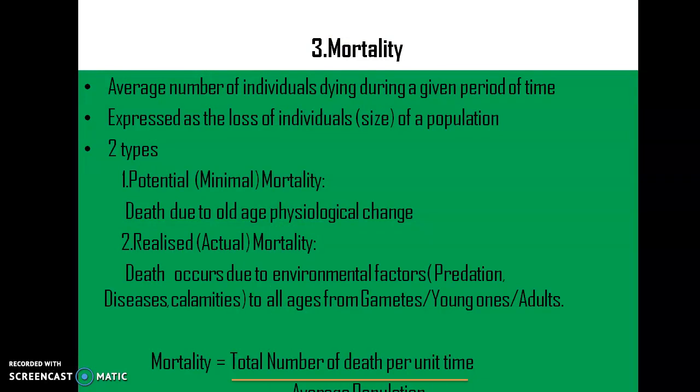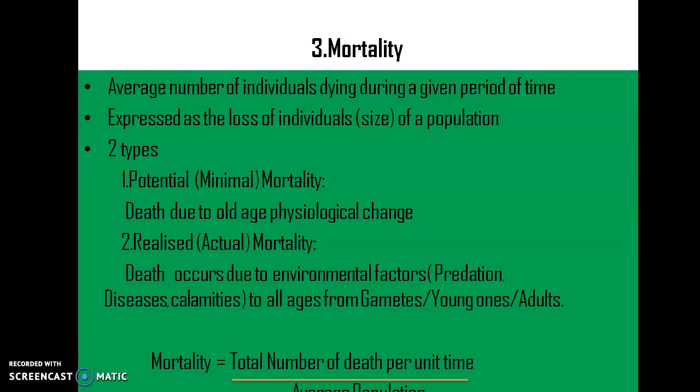Then comes mortality, the quite opposite condition. Mortality is nothing but the death rate: how many individuals are dying in a population during a particular period of time. We can express mortality as the loss of individuals of a population. And just like natality, this also has two types, potential mortality and realized mortality. Potential means the death which occurs by means of old age. We know that by means of old age there is not much decrease in the size, right? So it is also called minimum mortality.